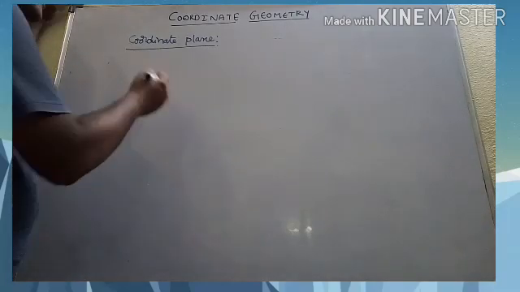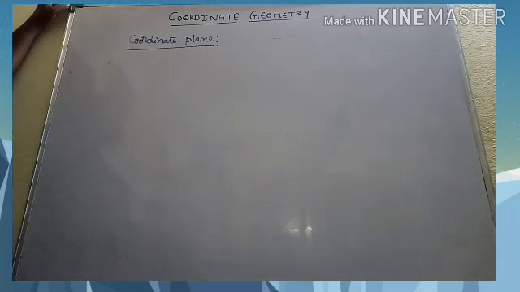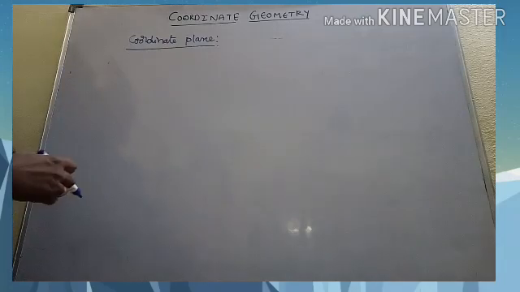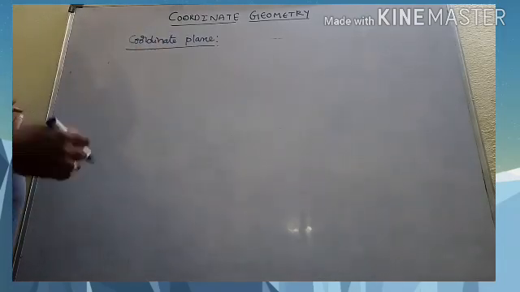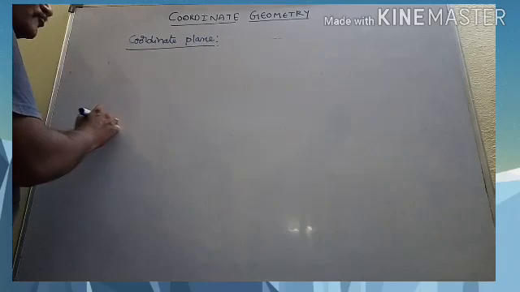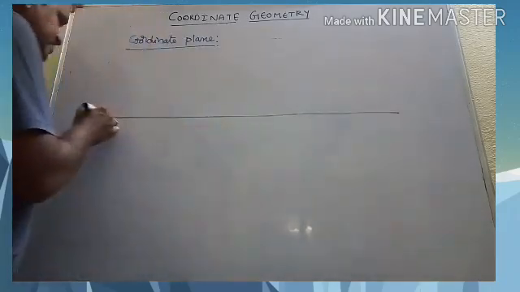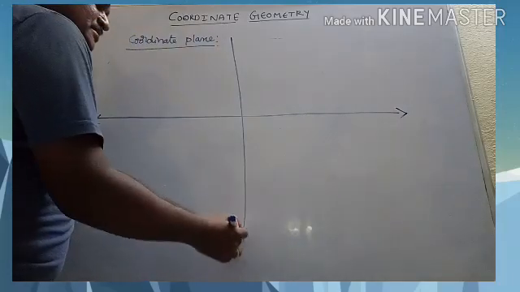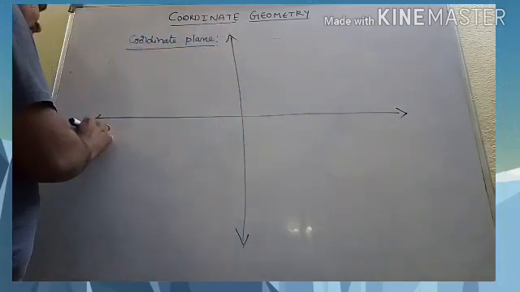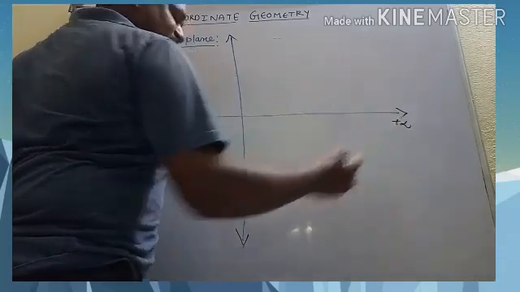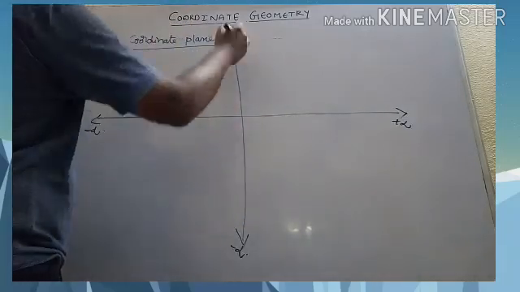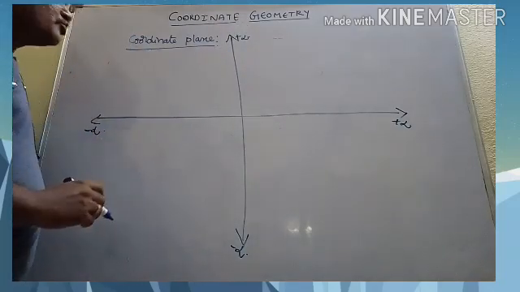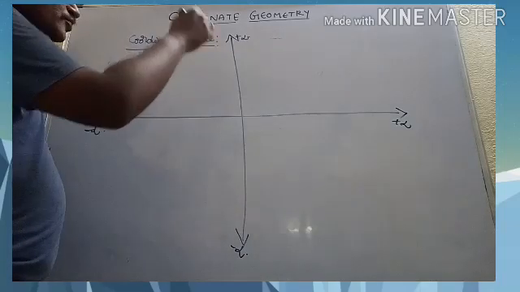Now we will discuss this coordinate plane. A plane is a flat surface. It is divided into 4 parts by 2 real number lines. This is minus infinity and plus infinity, and this is minus infinity and plus infinity. This total plane is now divided into 4 parts by 2 real number lines.